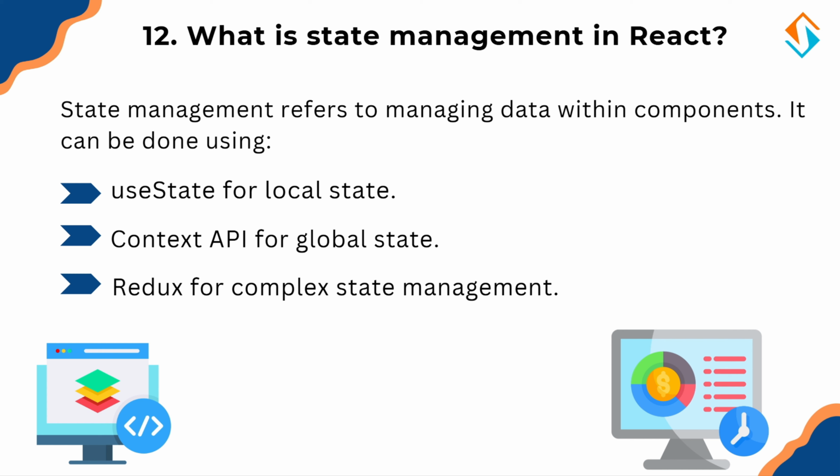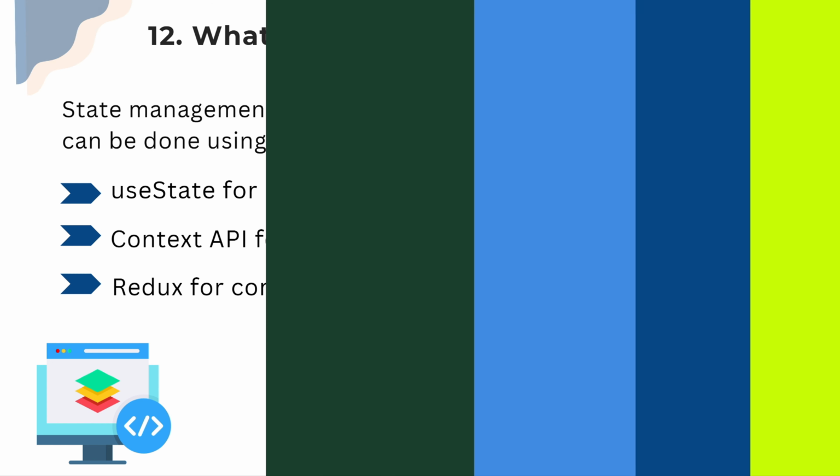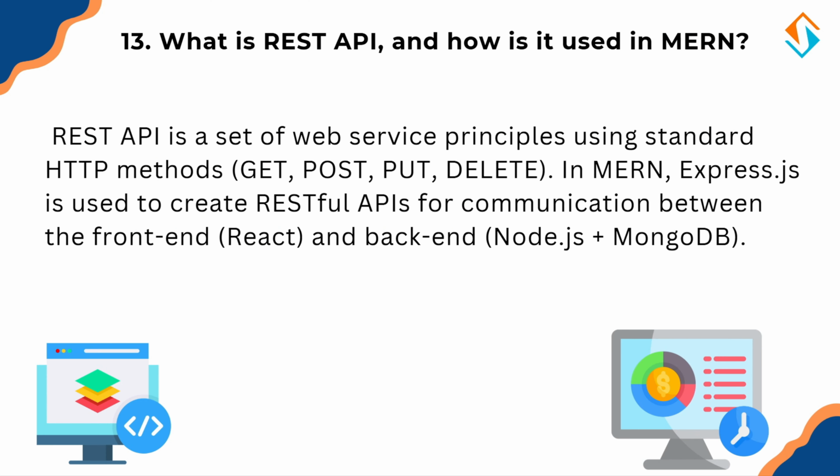Now, how does a MERN application communicate between the front end and back end? That's where REST APIs come in. So, what is a REST API and how is it used in MERN? A REST API, representational state transfer API, is a set of rules for building web services using HTTP methods. First, GET, retrieve data. Second, POST, send new data. Third, PUT or PATCH, update existing data. And last, DELETE, remove data.